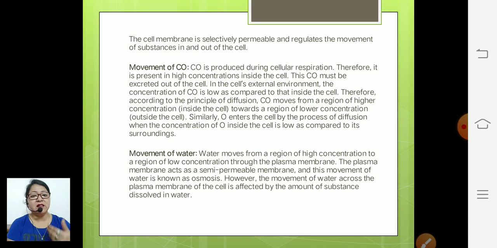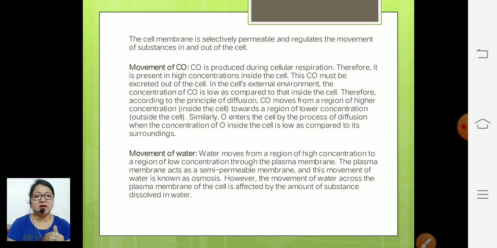When we inhale air, oxygen from that air diffuses inside the blood capillaries. At the same time, carbon dioxide which is present inside the blood capillary diffuses out into the alveoli air. Then we exhale that air. So this is the process of breathing. The gaseous exchange in the alveoli of the lungs is only possible due to the semi-permeable nature of the plasma membrane.